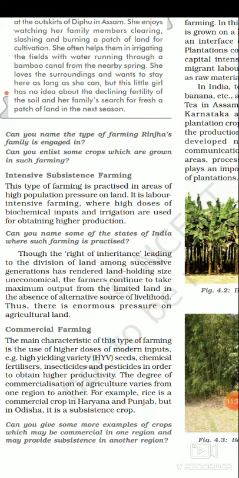So today we discussed the different types of farming. In the second part of the chapter, we will discuss different crop patterns of our country. Thank you.